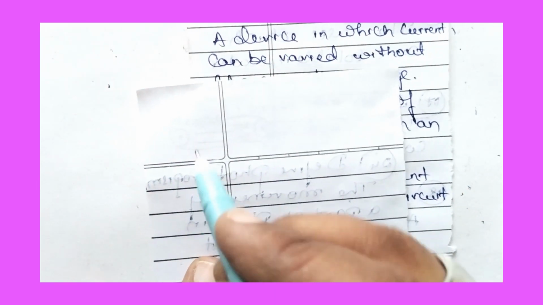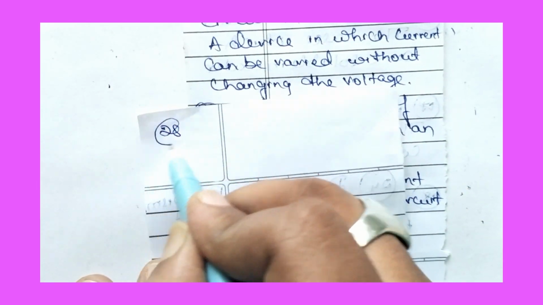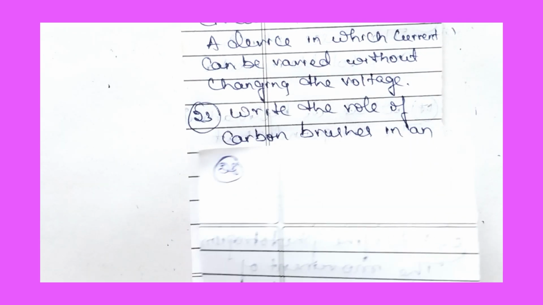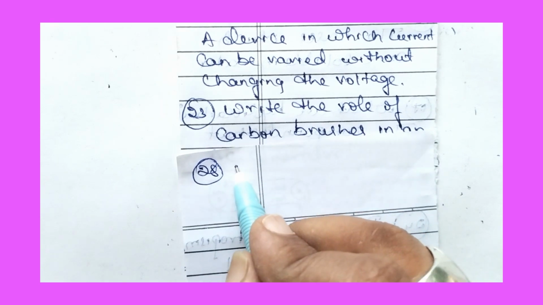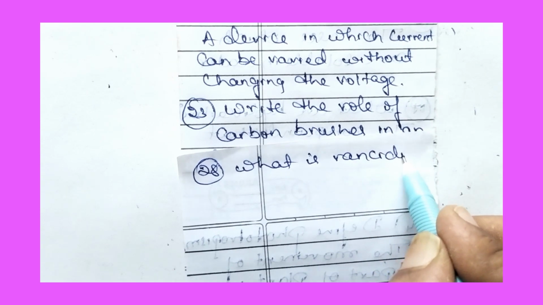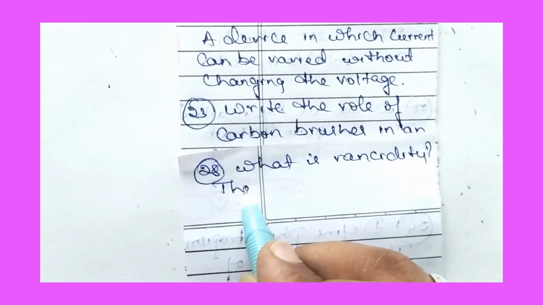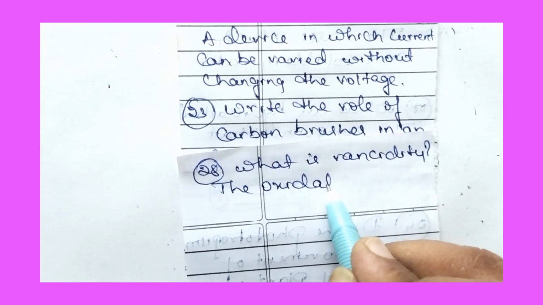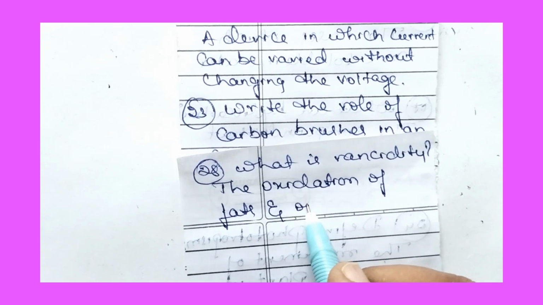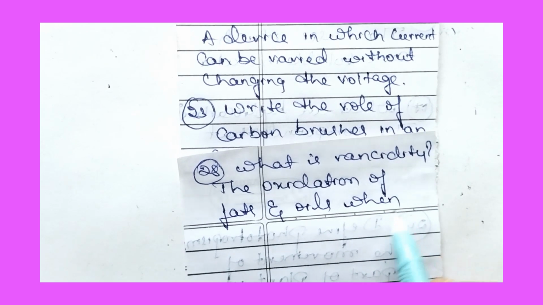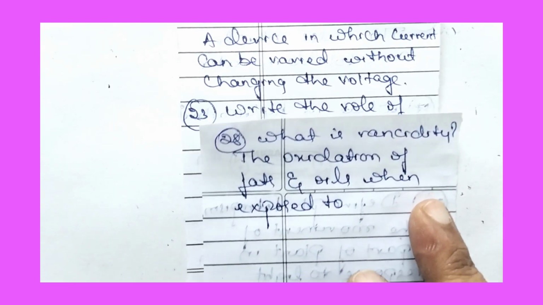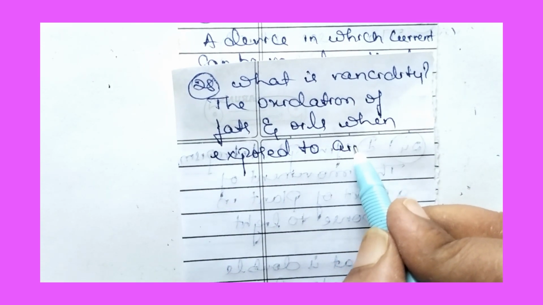Then question number 28. What is rancidity? The oxidation of fats and oils when exposed to air.